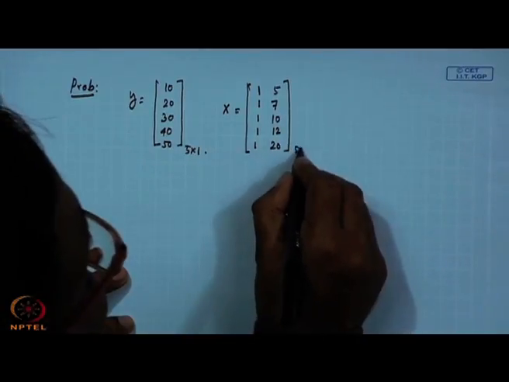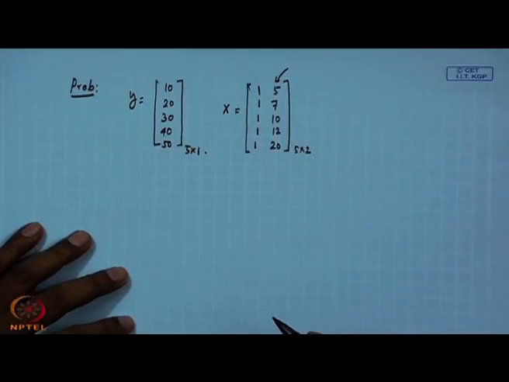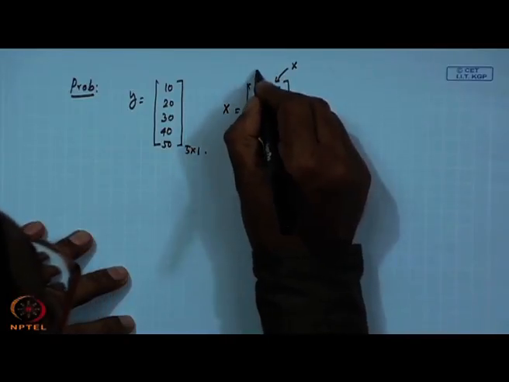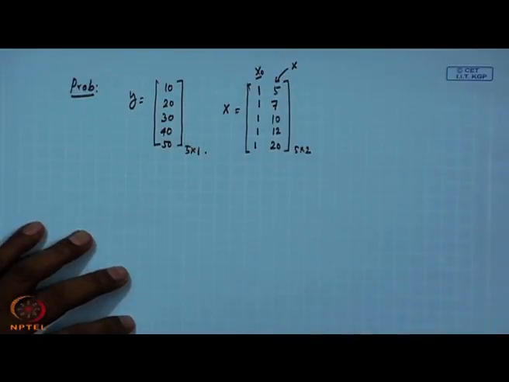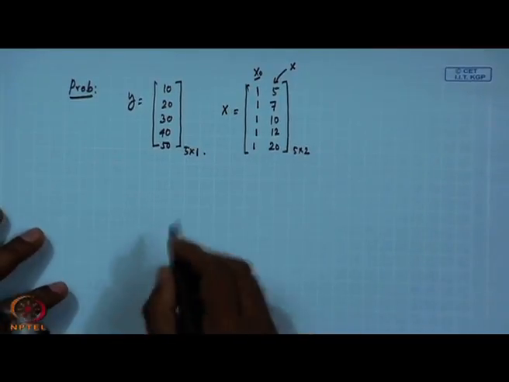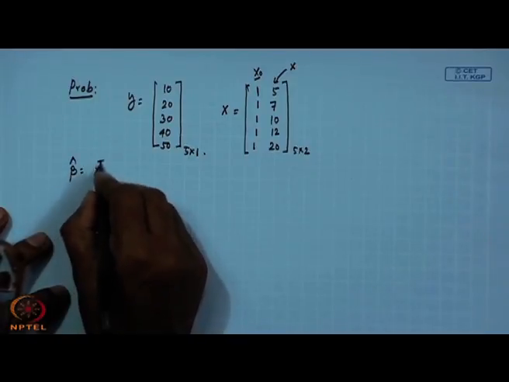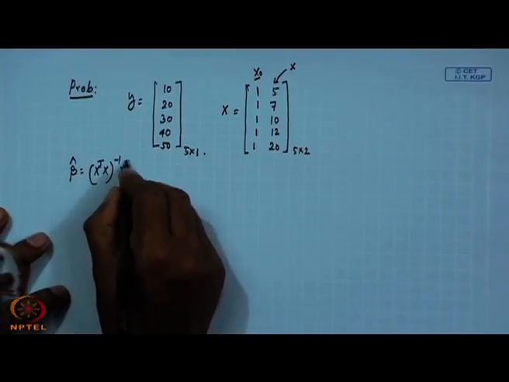It is basically 5 cross 2. So, only one independent variable we have taken, that is x, and this one is your x0. Okay. So, what do you require to calculate? You require to calculate beta cap, which is x transpose x inverse x transpose y.